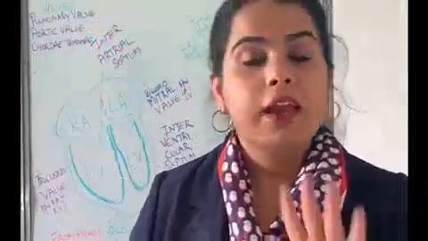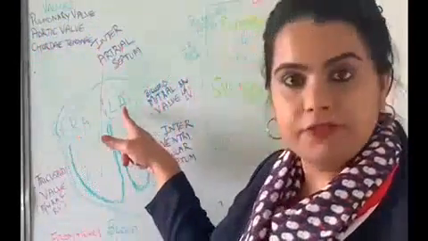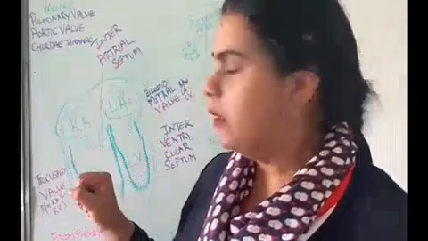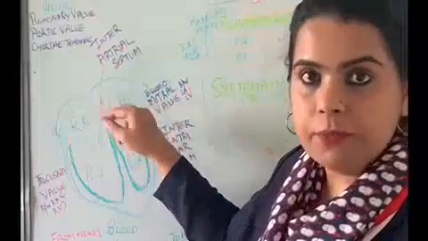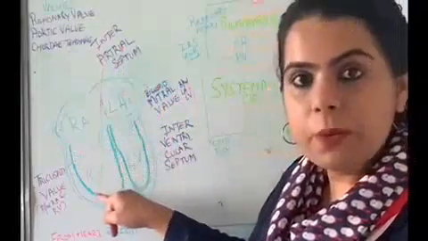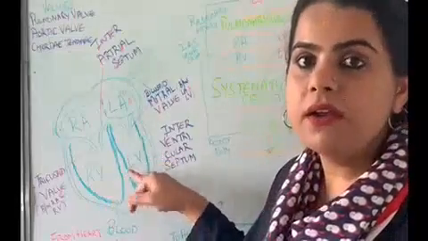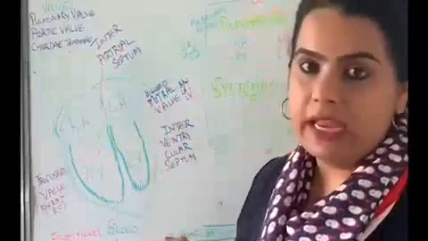Now the heart contains four chambers, that is the right atrium, the left atrium, the right ventricle and the left ventricle. The right atrium and the left atrium are thin-walled if we compare them with the right ventricle and the left ventricle. These two chambers are a little bit more thick-walled than the atria.